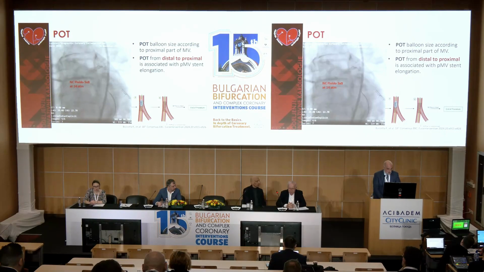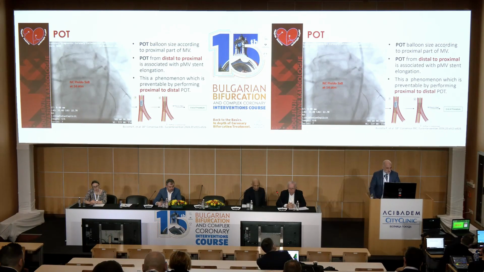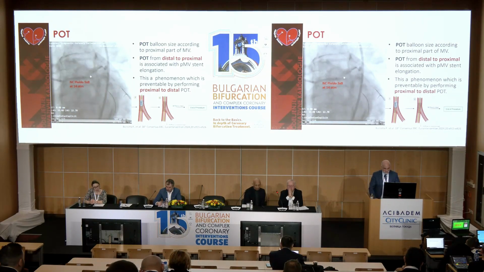You can prevent this with two POTs. First POT you start from the proximal edge of the stent, and the next POT is with the distal marker over the carina of the bifurcation.